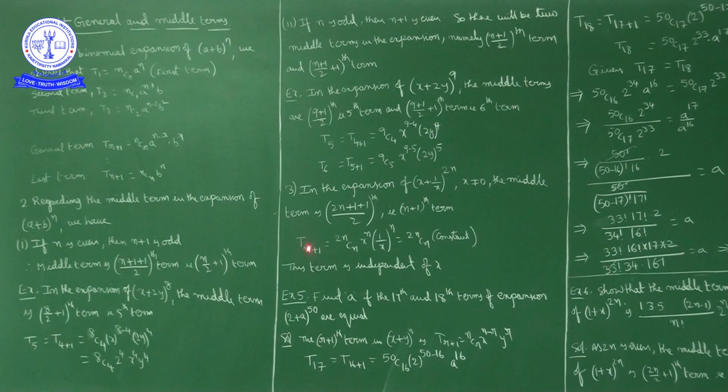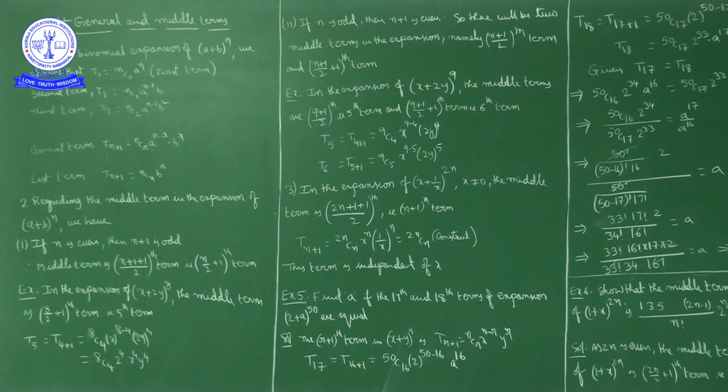form. In place of r what do we have? n. Here in place of n what do we have? 2n. Okay, 2n Cn. This term x power 2n minus n into 1 by x power n. Now 2n Cn x power 2n minus n, nothing but x power n into 1 by x power n. x power n cancels, so what do we get? 2n Cn. Now in 2n Cn there is no involvement of variable, so it is a constant. This term is without x, independent of x. This is the term independent of x.